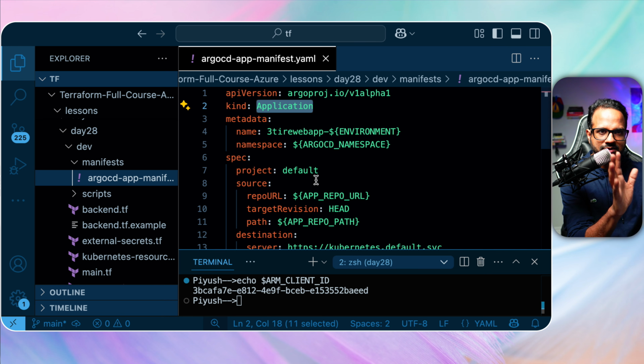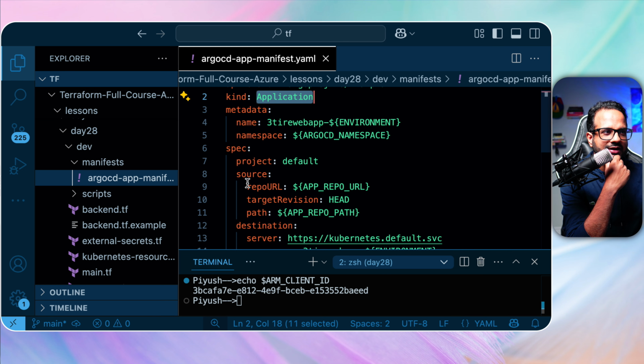Okay, so I'll just stick to the basics. I'll just explain the fundamentals and I'm sure it will be helpful. Okay, so this is the Argo CD manifest, which is of kind application. So using this particular YAML, an application will be created which will make sure that the application in your GitHub repo is synced to the environment in real time.